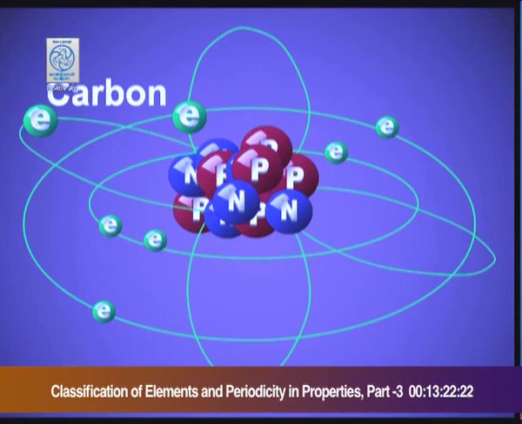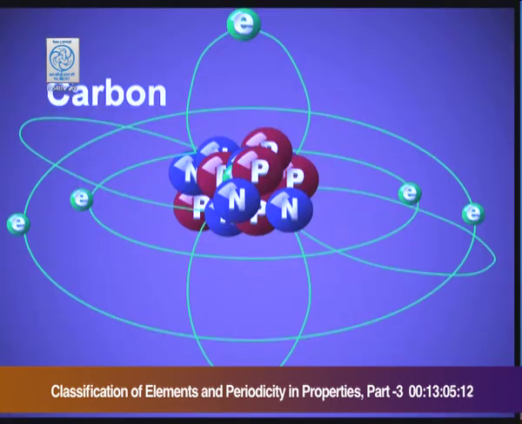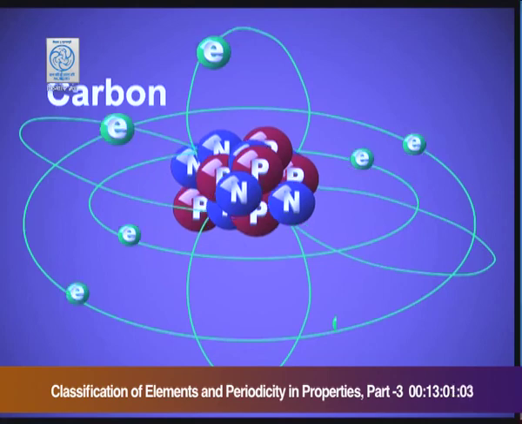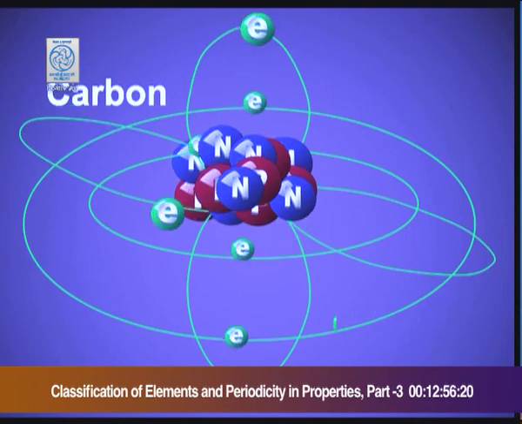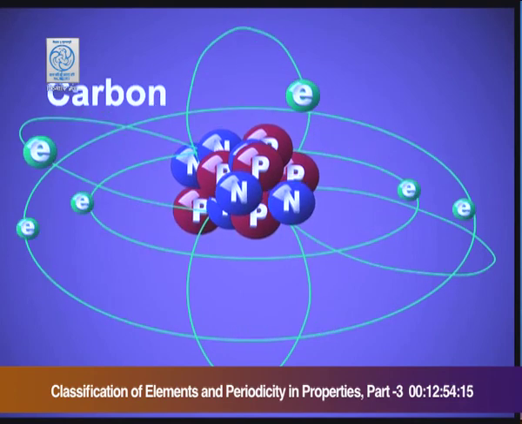The next element after boron is carbon. Its atomic number is 6. That means it has 6 protons and 6 electrons. Again, one more proton is added to the nucleus and the effective nuclear charge is increased. But the electron goes to the same 2p shell. So, we are seeing that when we are proceeding towards the right hand side of the period, the effective nuclear charge is increasing, but the electrons are adding to the same shell.